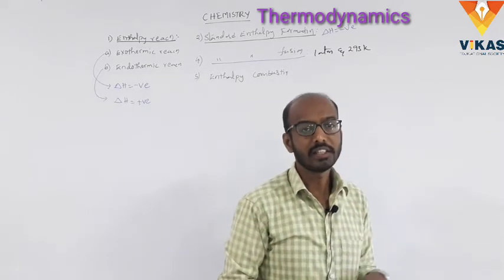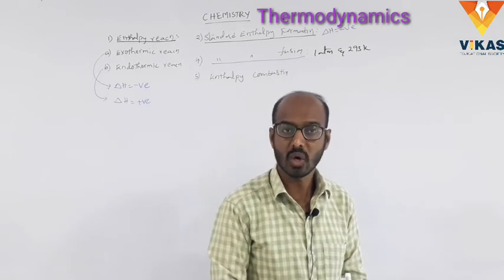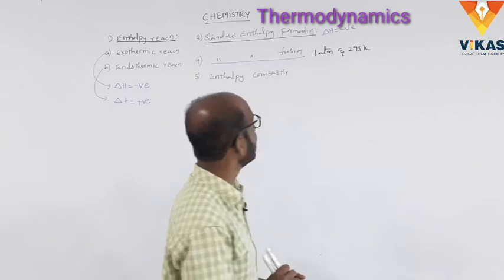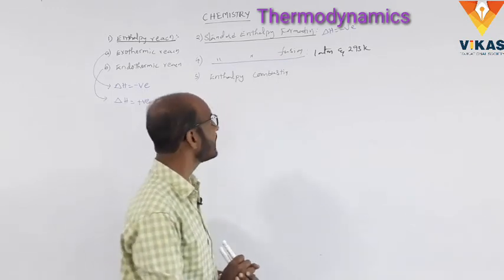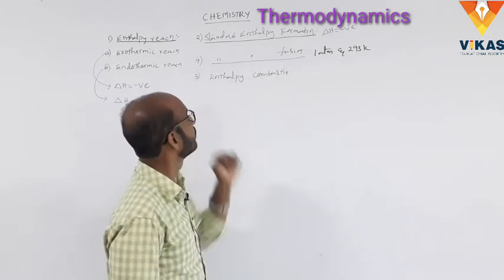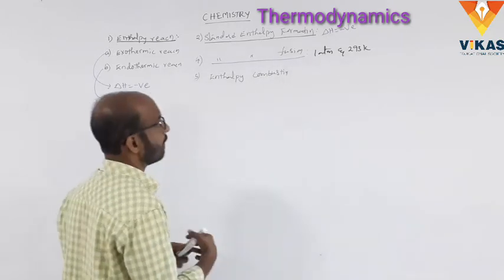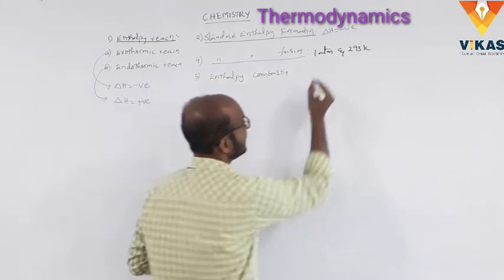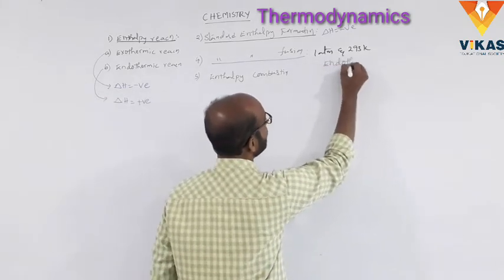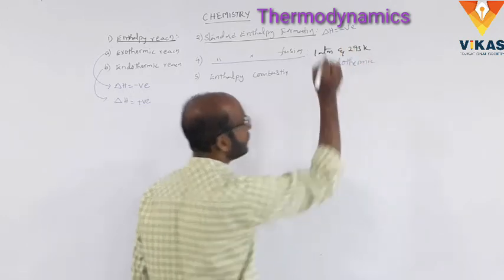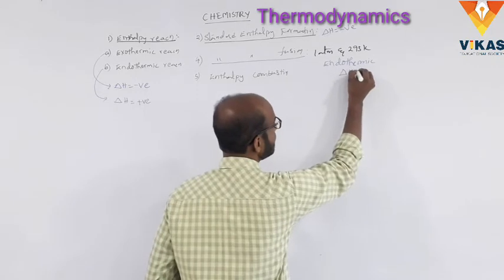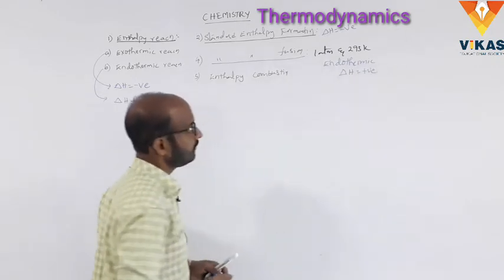So the enthalpy change on melting of the solid ice is the standard enthalpy of fusion of ice at 1 atmosphere pressure and 293 Kelvin temperature. Here for the standard enthalpy of fusion, this is endothermic, so delta H is positive.